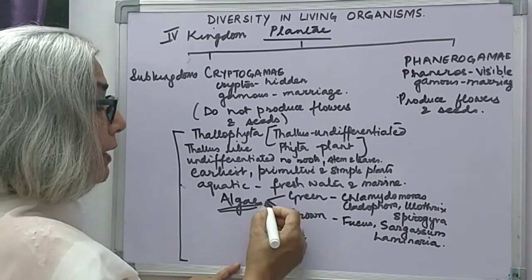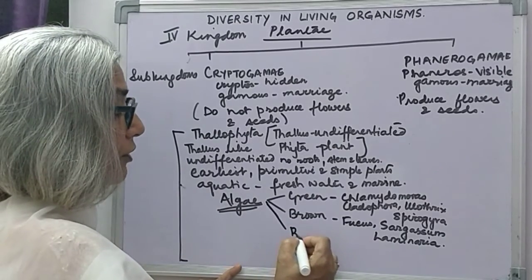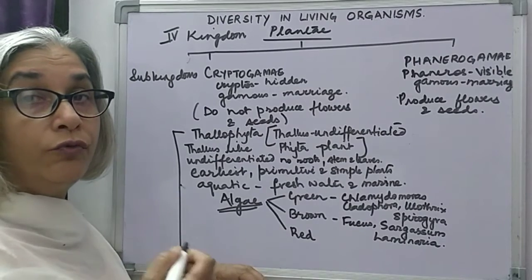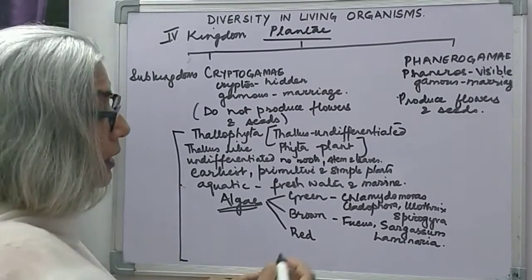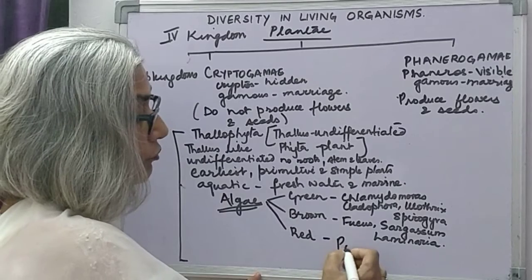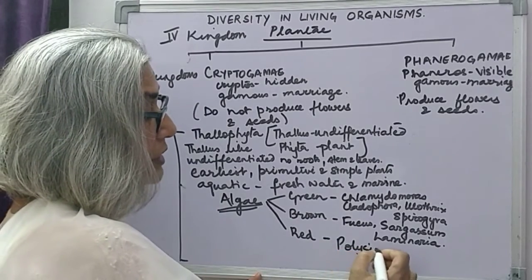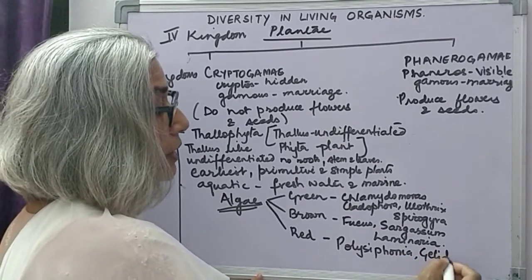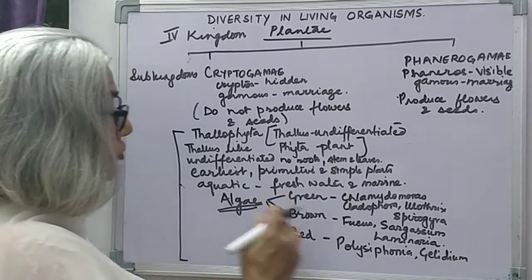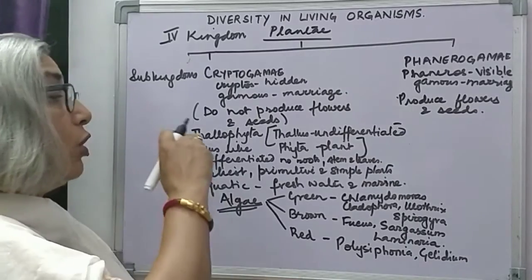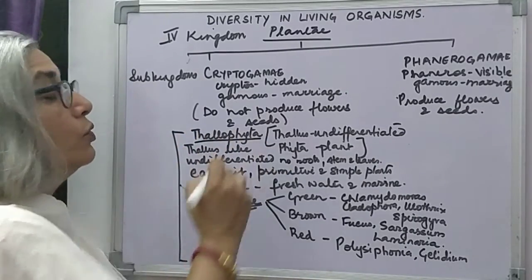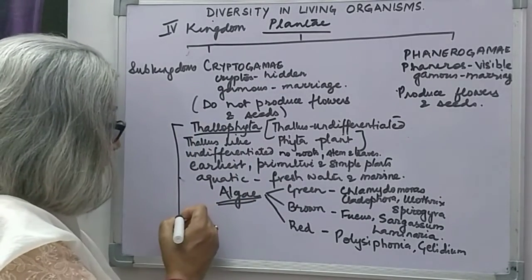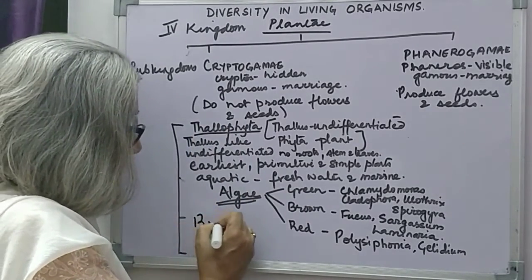Okay. Then we have the red algae. Red algae belongs to Rhodophyceae, and examples of this are Polysiphonia and Gelidium. These are important examples of the three kinds of algae belonging to Thallophyta. Now the second group is Bryophyta.